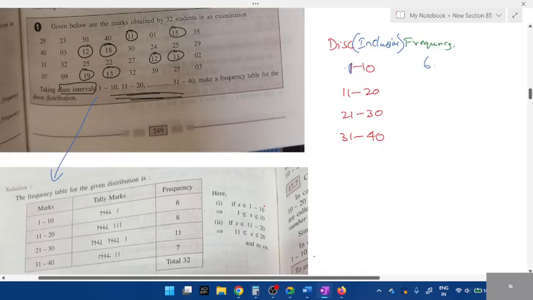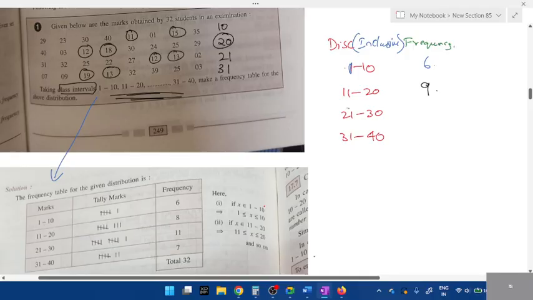15, right? Total, how many values? 8 values. Even if I take 20 here, you have to include up to 20, right? From 11 to 20, so would it be 8 or 9? 9. See, let me add some numbers here, students. I'll add 10, I'll add 21, and 31.